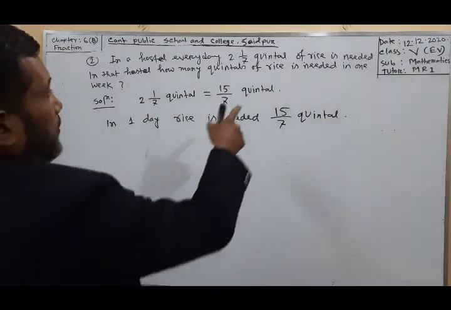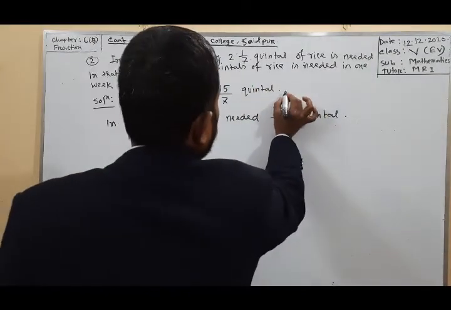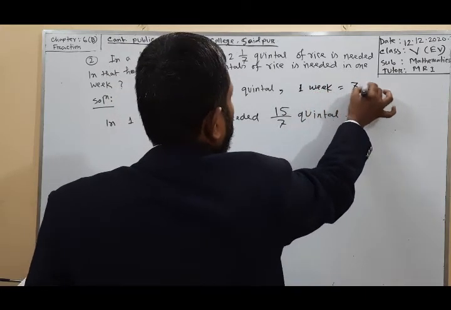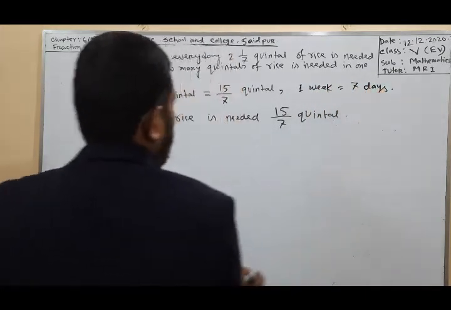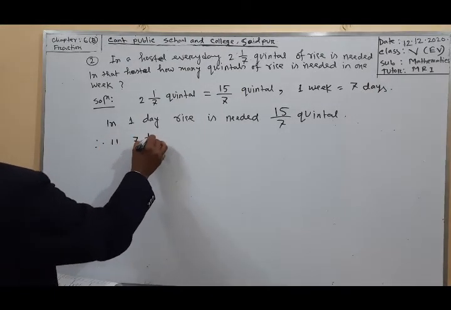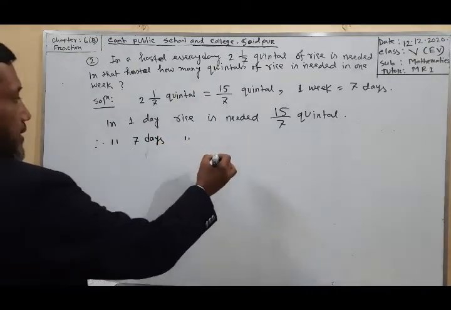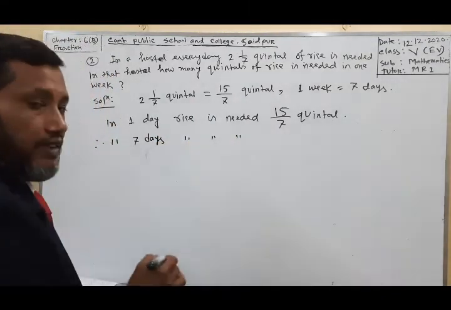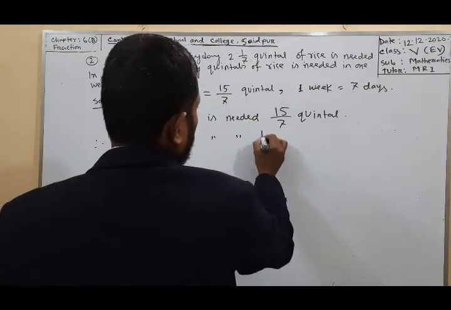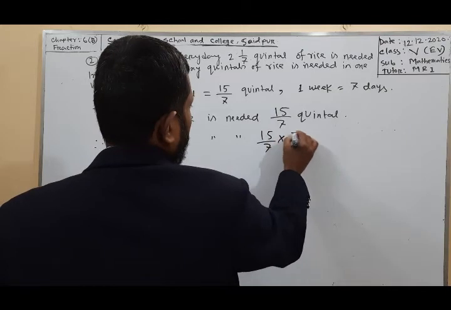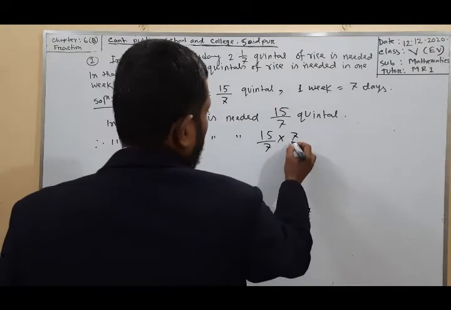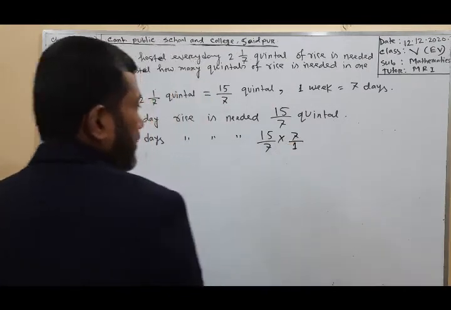We know 1 week is equal to 7 days. You can write this. So therefore in 7 days, rice needed is, by the unitary method, since 7 is bigger than 1, 15 by 7 multiplied by 7. To make it easy to solve, we can write 1 as the denominator.